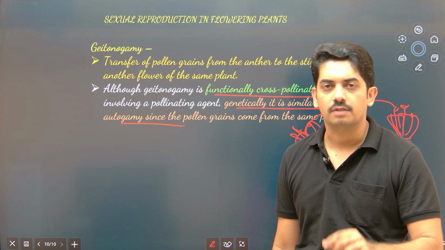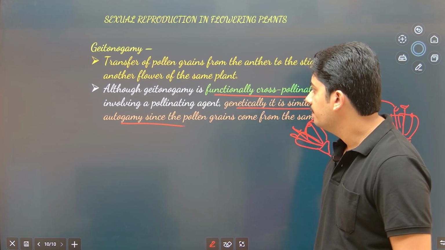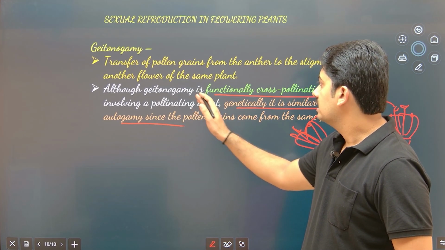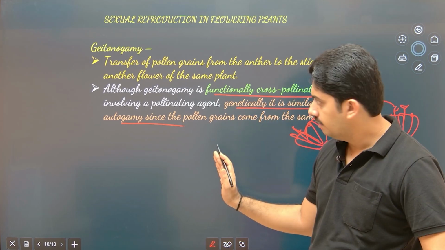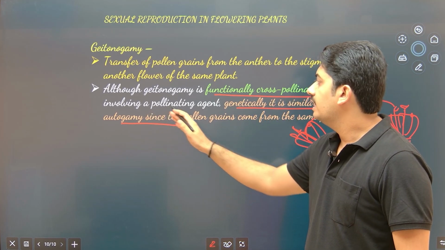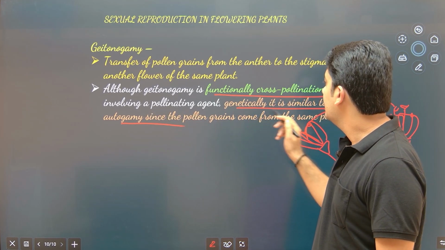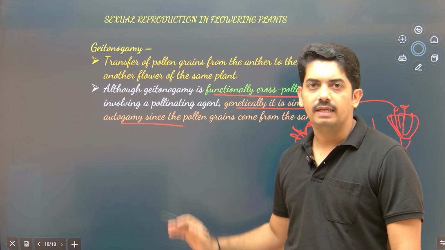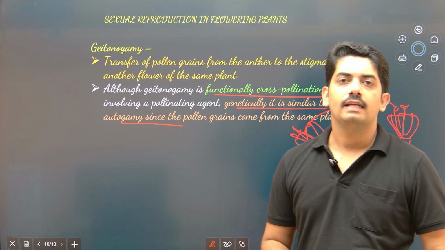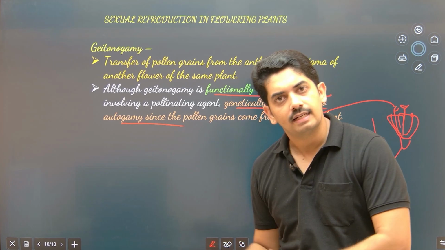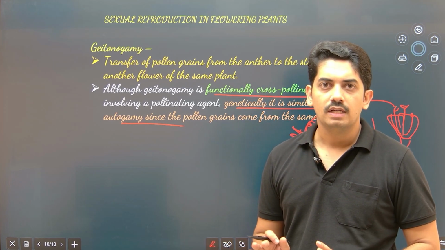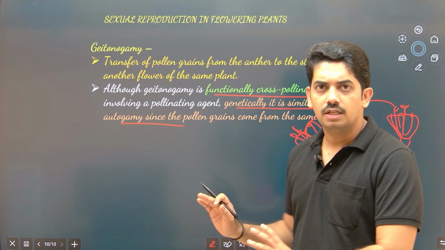Okay, that is the assertion. The reason they will give: even though it is functionally cross-pollination involving pollinating agents, genetically it is similar to autogamy. If they have given this reason, then assertion and reason both are correct, and the reason is the correct explanation of the assertion. Sometimes they will change the reason.